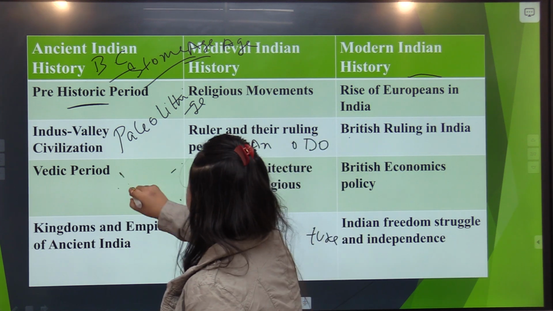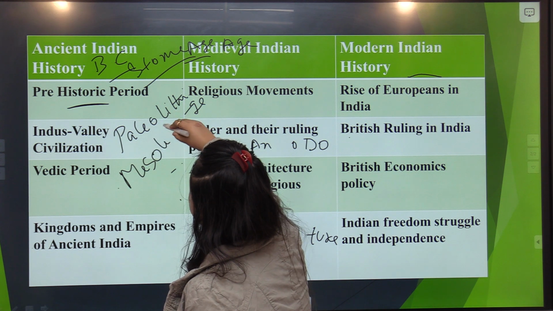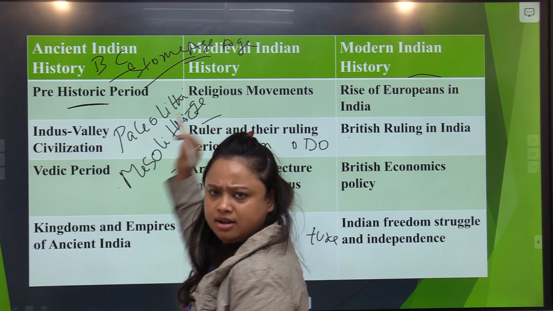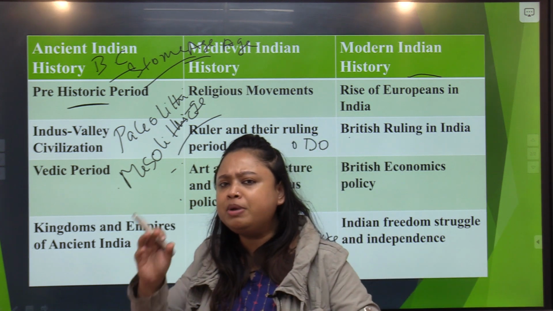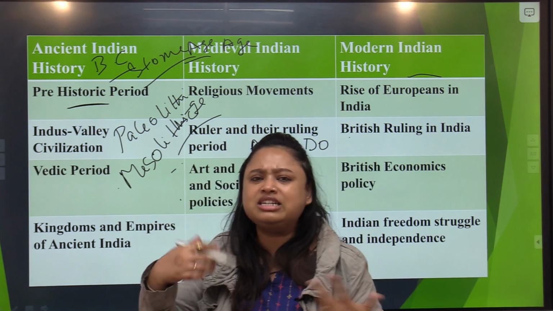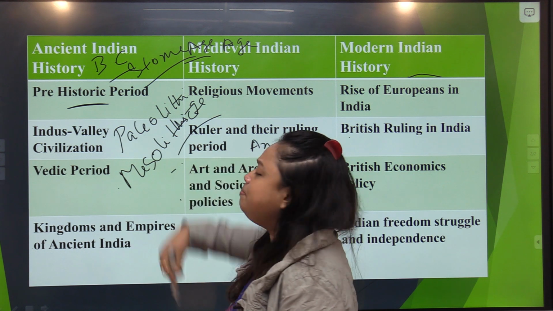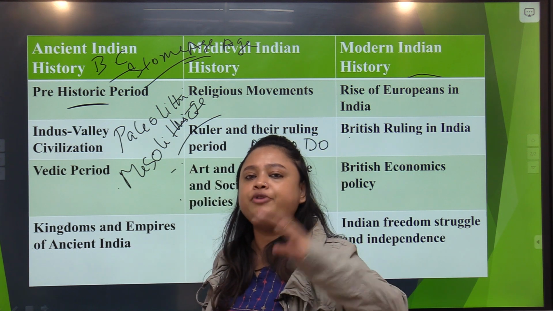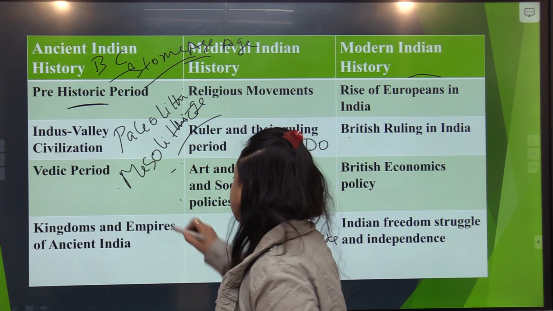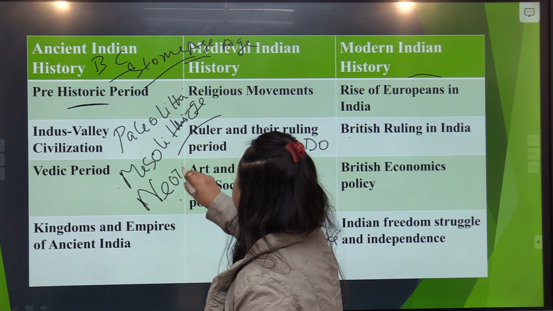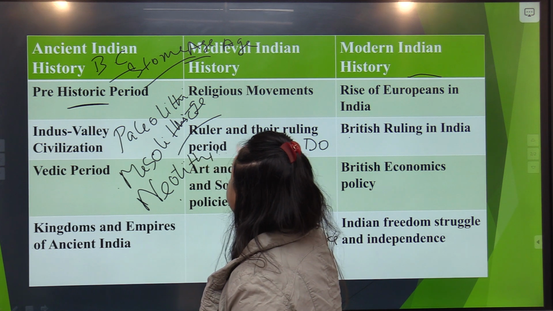Then we move on to the Mesolithic period. In Mesolithic, we have evolved a bit. From Adi Manav we are trying to evolve into human, but there are still some changes that need to be done. So the Mesolithic period is basically the period where things change from Paleolithic to Neolithic. The final stage is our Neolithic, where actually we become a proper human being.